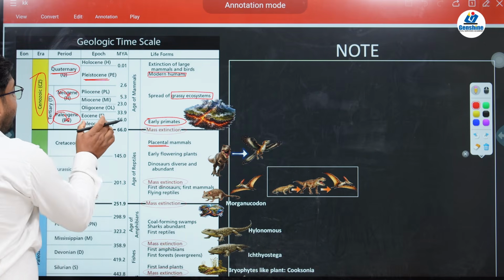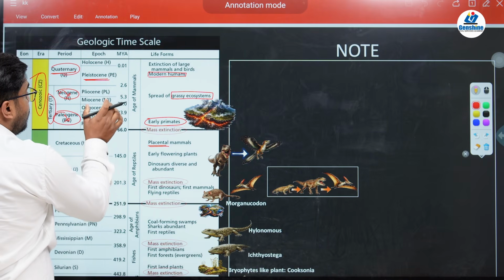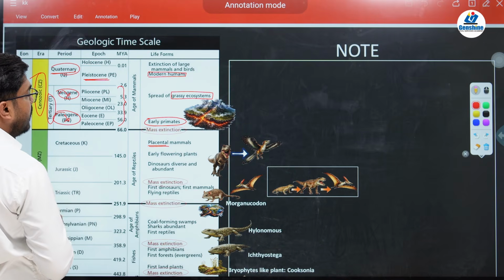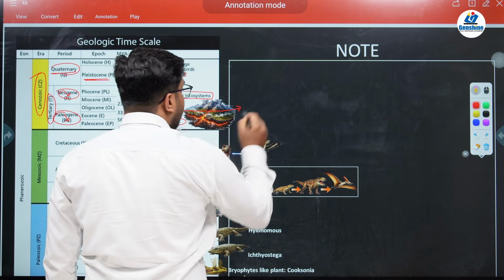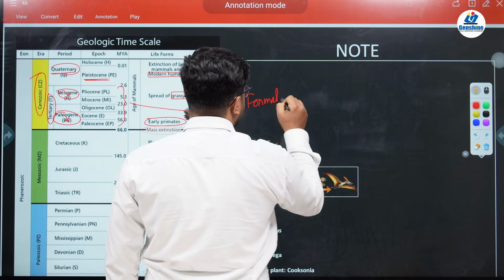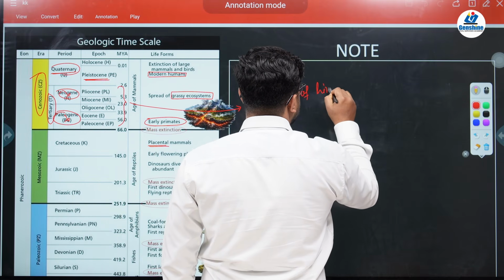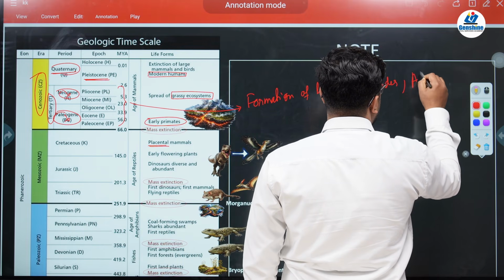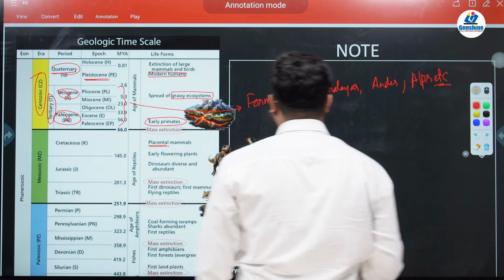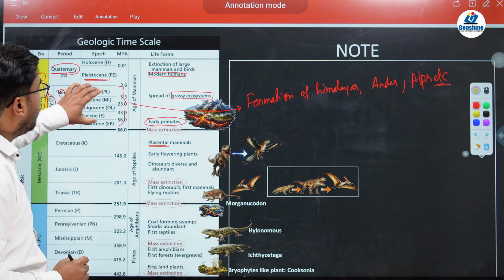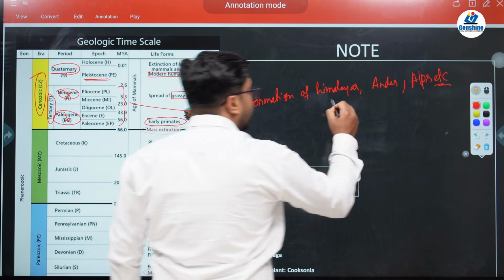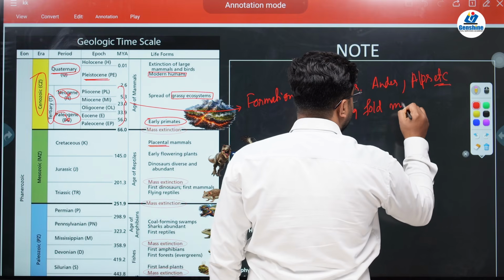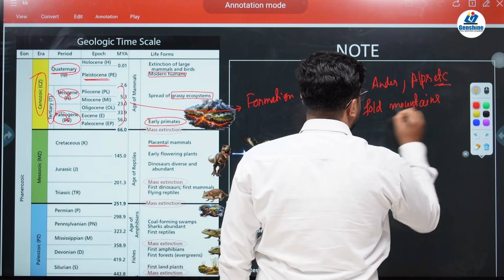Okay, here you will find another epochs which I already told you, that these epochs were called as the formation of mountains. These epochs were known as formation of mountains, and it is during this time period there was formation of Himalayas, Andes, Alps, and etc. That is why, because you see that this particular epoch is very near to us, that is why they are collectively called as young fold mountains.